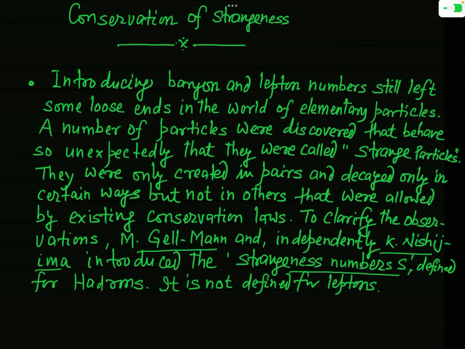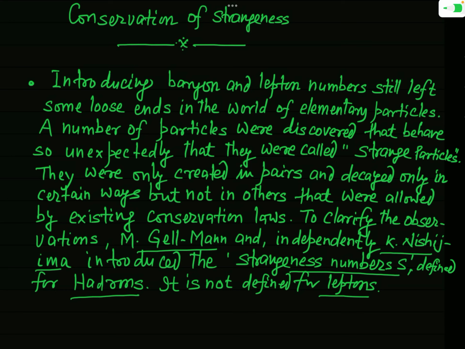In fact, this strangeness number is defined for hadrons. It means it is not defined for leptons. So whenever you encounter leptons in any reaction, you cannot assign any strangeness quantum number to the leptons.